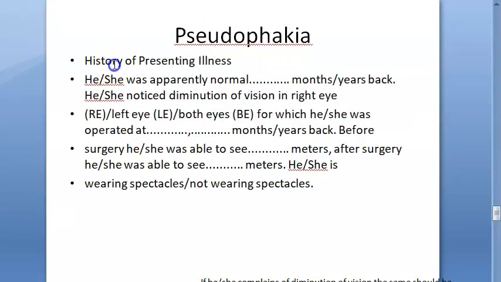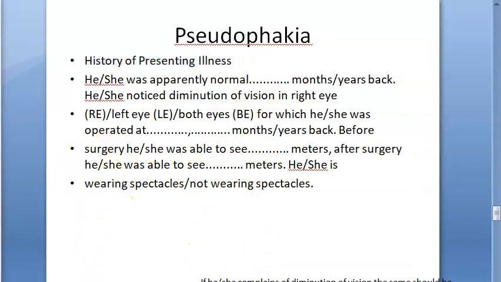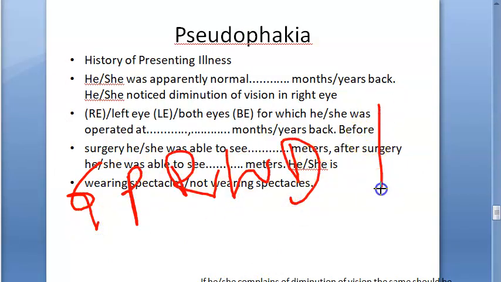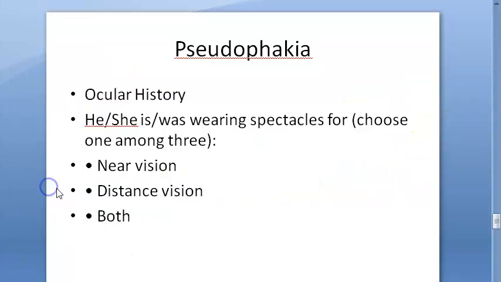Then, history of presenting illness is very similar to everything we have seen so far in the pro forma video, isn't it? So you have to evaluate the onset, duration, associated with what, pain, etc. So what and all will you ask, guys? Whether they have glare or pain or redness, watering, discharge from the eye. Is there any pain, eyebrow pain, headache? All this you will ask. Okay, associated with what and all you will ask. Now let's move on, guys.